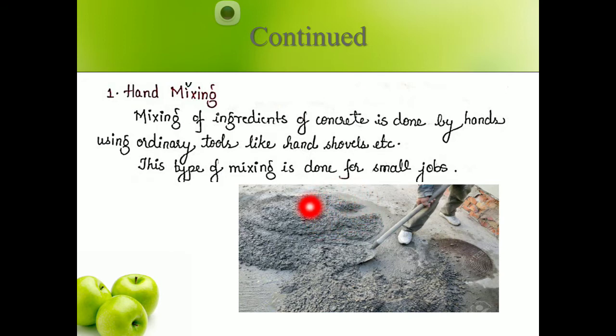First the dry volume batching will be done, that is, dry aggregates will be taken, sand will be taken, cement and aggregates will be taken, mixed properly, and then water is added. This is called hand mixing. This can be used only for small jobs, wherever small constructions are going to take place.